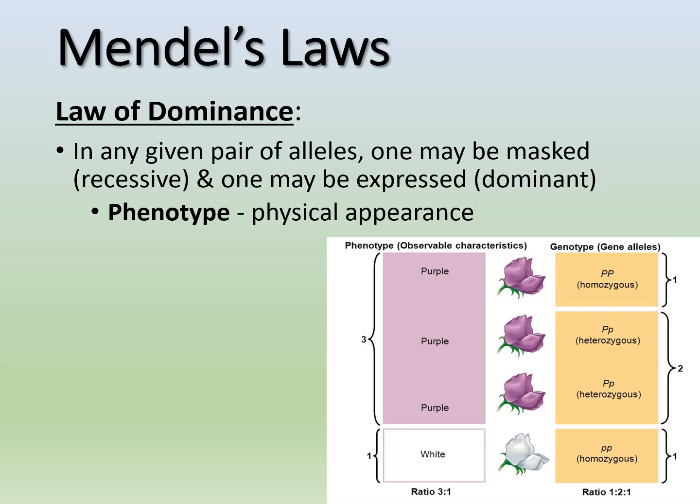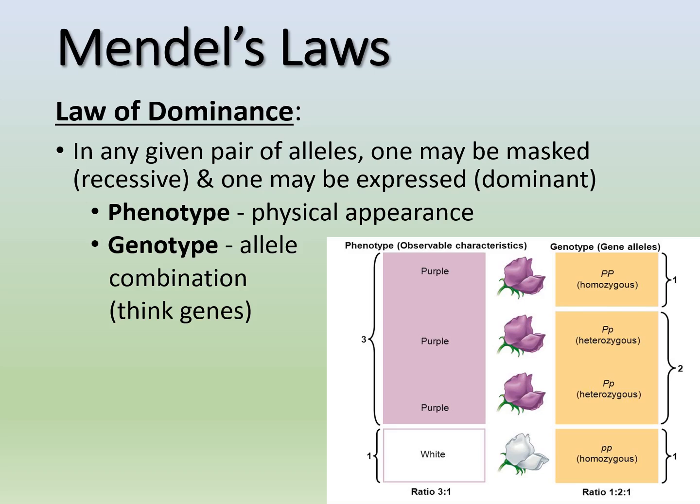When we talk about our alleles and genes, we're talking about a genotype. Versus when we're talking about the actual trait and the physical appearance of something, that's the phenotype. The phenotype is always going to express that dominant allele, the dominant trait. Only if you see the genotype will you actually realize, hey, there's a recessive allele there being masked.